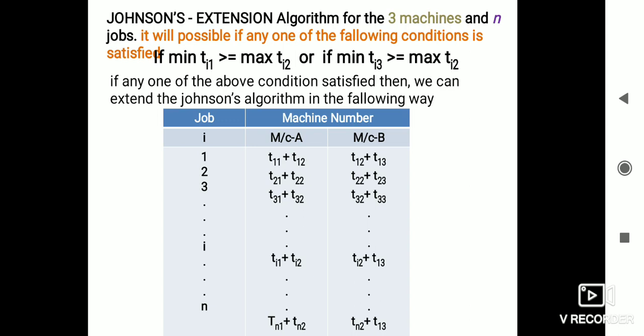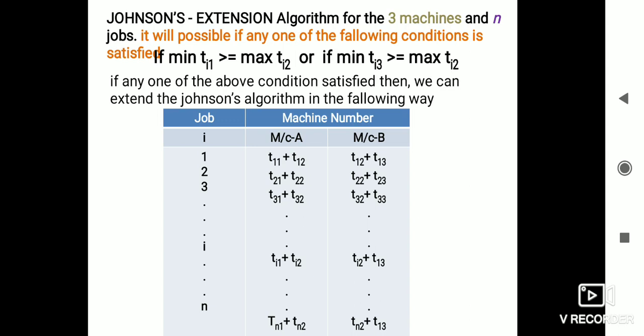Here we can formulate the three missions into two missions, mission A and mission B. Here we are combining mission 1 and mission 2. We are adding the mission 1 processing time with the mission 2 processing time. In the same way, in mission B, we are adding mission 2 and mission 3. In mission A, mission 1 and mission 2 we will add. In mission B, mission 2 and mission 3 we are adding. That is the meaning of this.